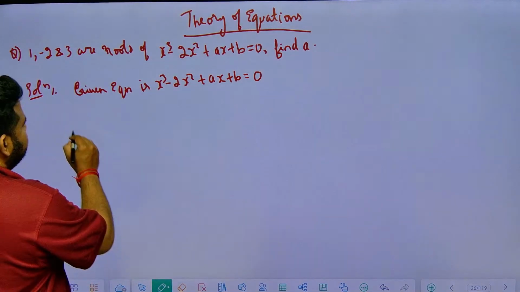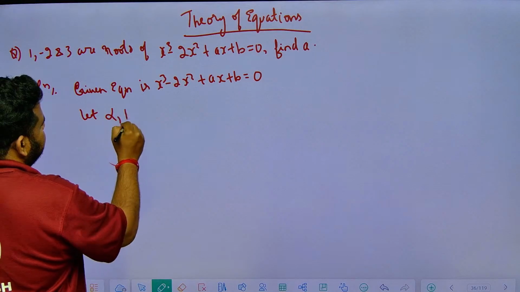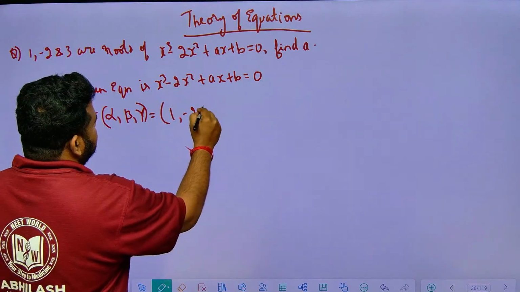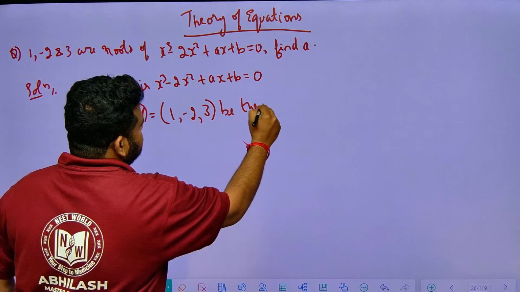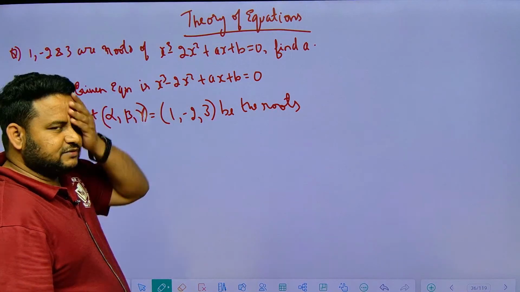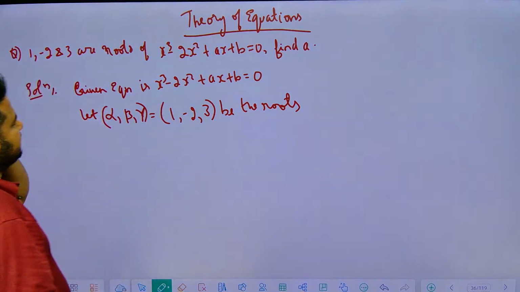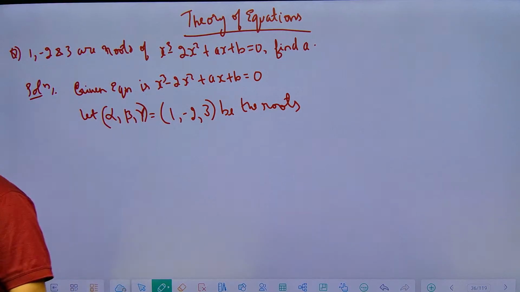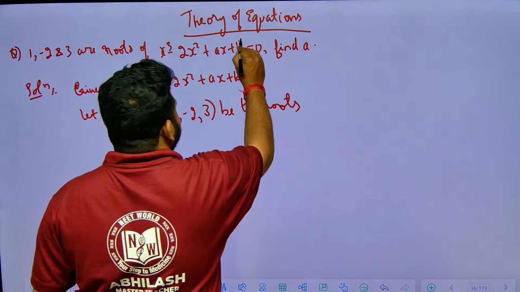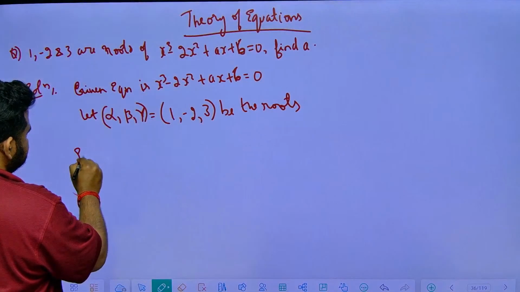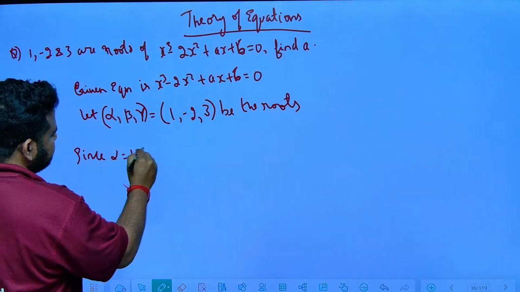So let alpha, beta, gamma equal 1, minus 2, 3 be the roots. That means alpha will be equal to 1, beta will be equal to minus 2, gamma will be equal to 3. This is what I am writing. Now they are telling that 1 is a root of this polynomial. Since 1 is a root, what can I do? This is not b, this is actually 6. That is one change you have to make. This is 6.